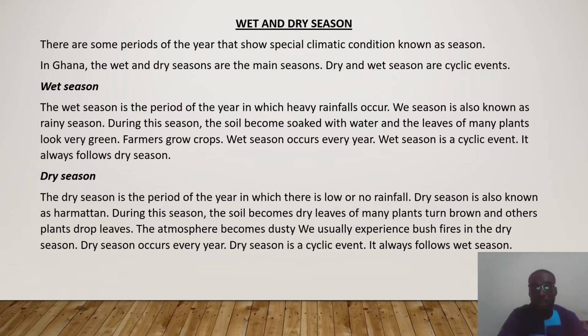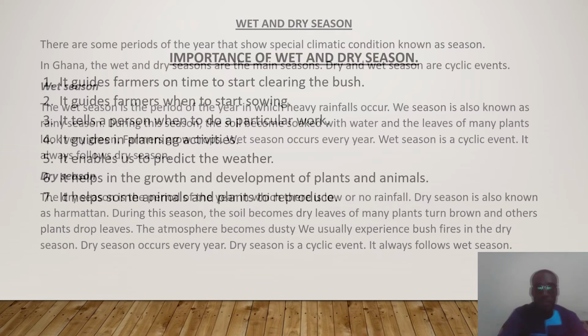The atmosphere becomes dusty. We usually experience bushfires in the dry season. The dry season also occurs every year. It is a cyclic event. It also follows after the wet season.